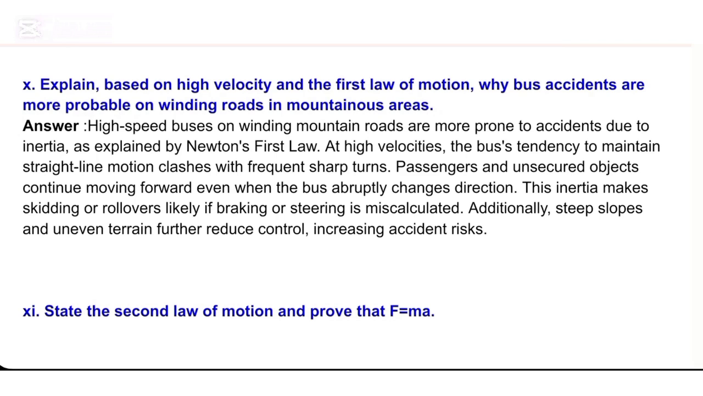Passengers and unsecured objects continue moving forward even when the bus abruptly changes direction. This inertia makes skidding or rollovers likely if braking or steering is miscalculated. Additionally, steep slopes and uneven terrain further reduce control, increasing accident risks.